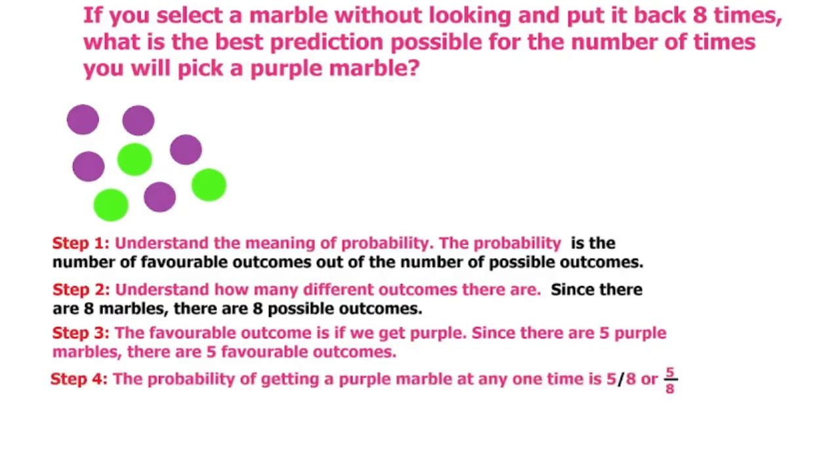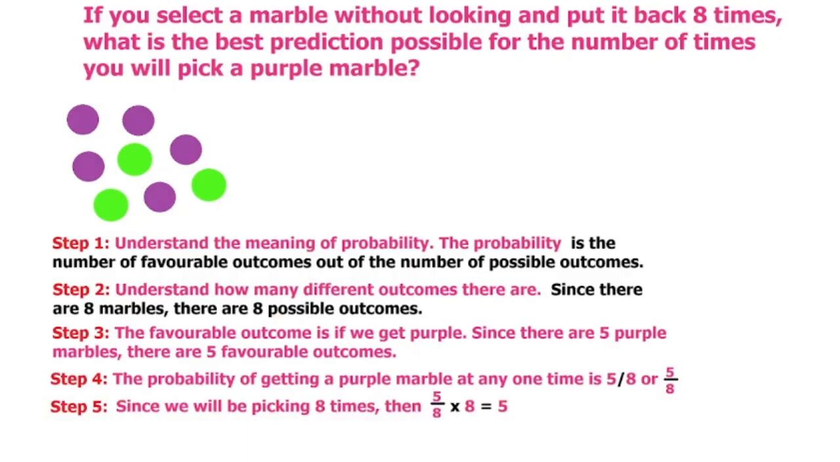So then, the probability of getting a purple marble at any one time is 5 out of 8, right? It's the favorable outcomes out of the number of possible outcomes. So we know the favorable outcomes is 5, and then the possible outcomes is 8, so 5 out of 8, or 5/8.